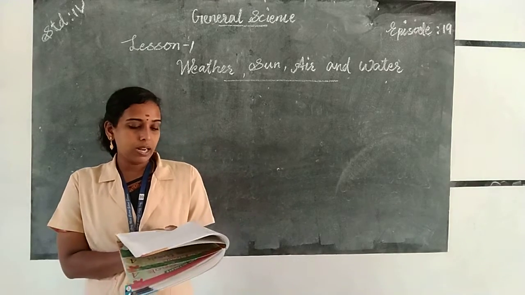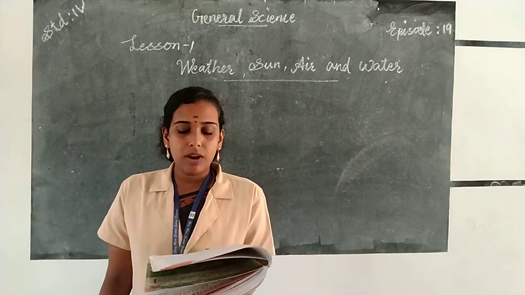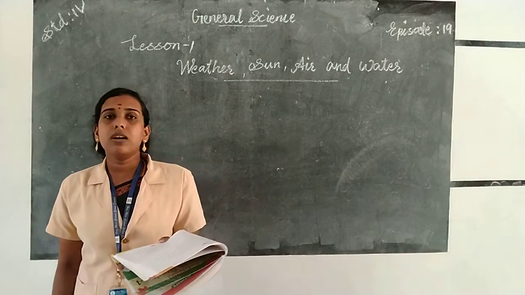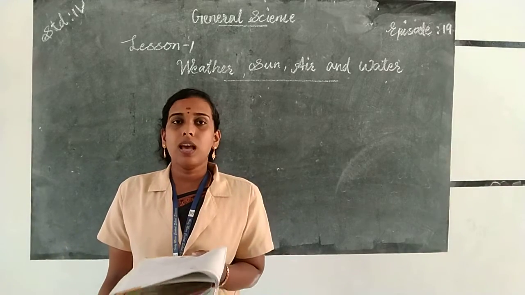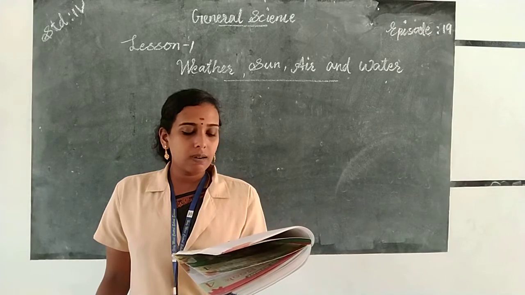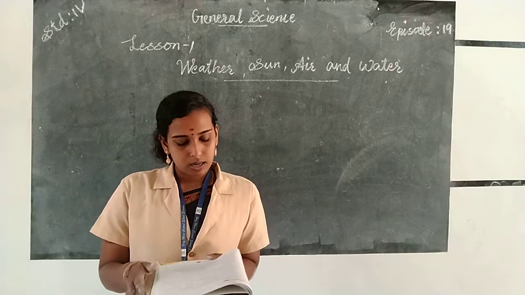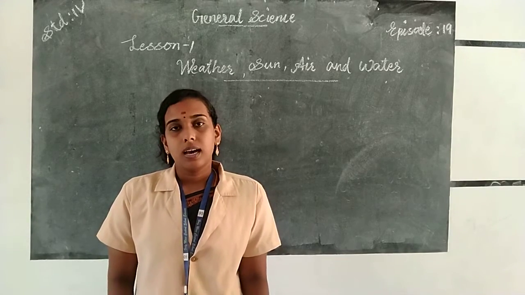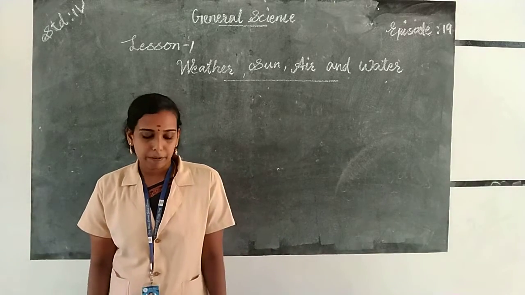Then the next portion, write down C for condensation or E for evaporation in the following. So some statements are given here. You want to identify which of the statements shows condensation and evaporation. So the first one, water drops collect outside the cold cork bottle kept on a table. So the water drops collect on a cold drink bottle. It shows condensation. Okay, so write C.